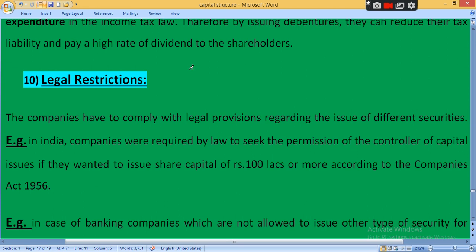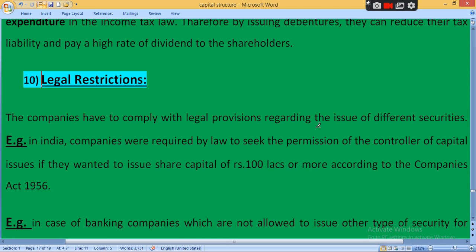SEBI is a type of regulatory or controller body which designs various rules and regulations to protect the rights of investors and to create an ethical environment in the stock market. The company has to comply with the legal provisions, meaning rules and regulations. Comply means to fulfill. To comply means to fulfill various legal provisions regarding different types of securities.